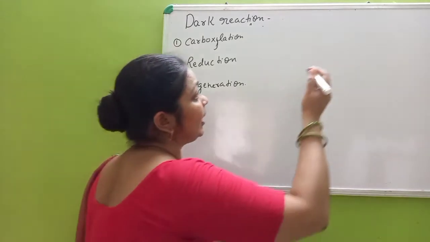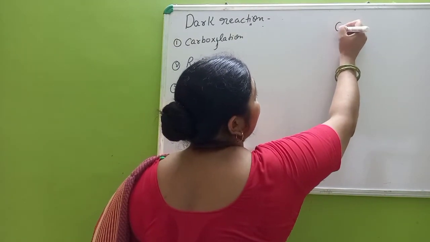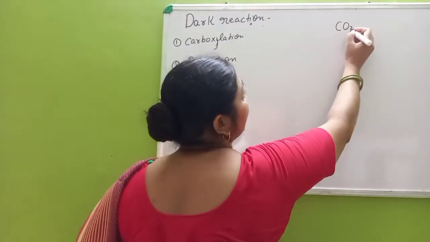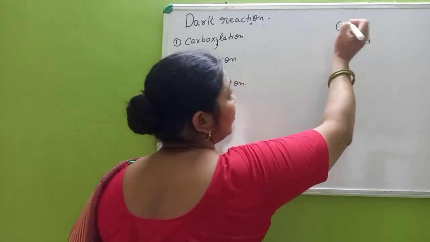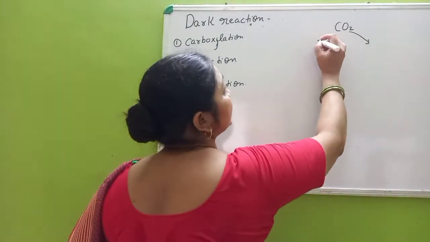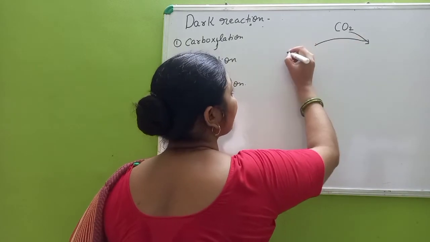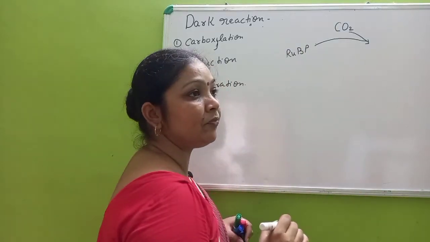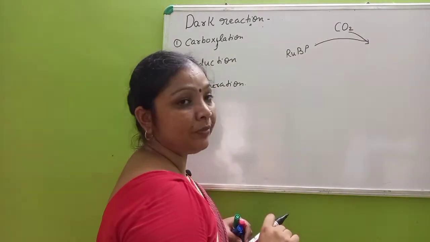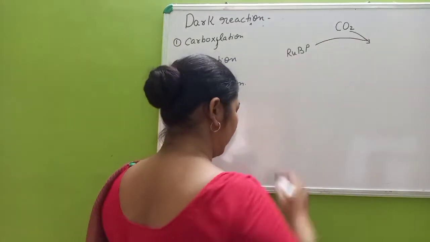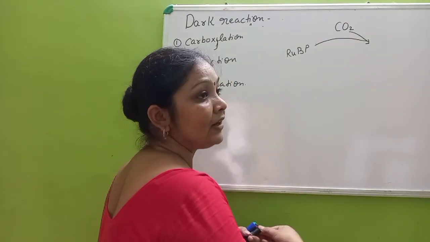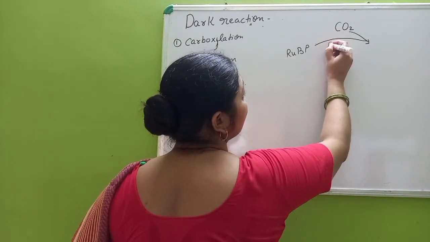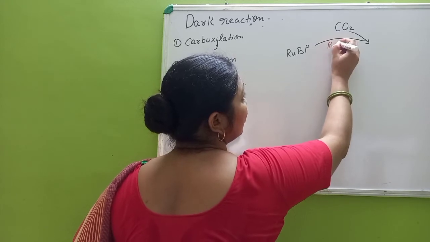The carbon dioxide present in the atmosphere will get taken up and mixed with RuBP in the presence of the enzyme Rubisco.